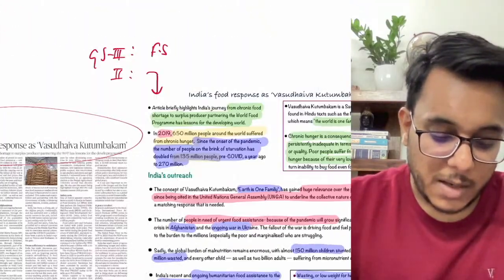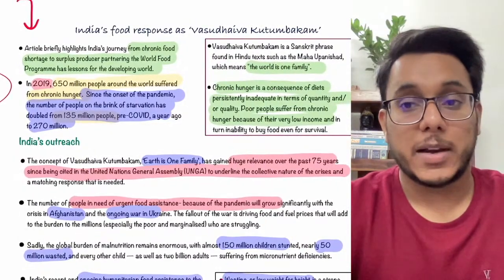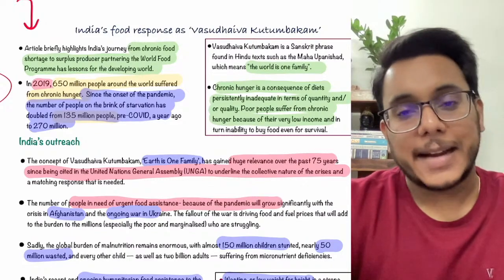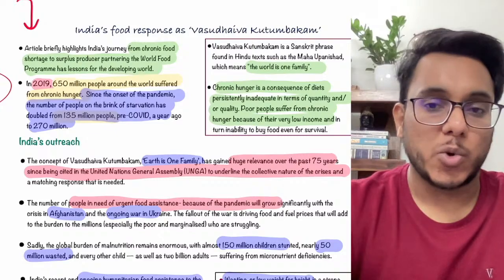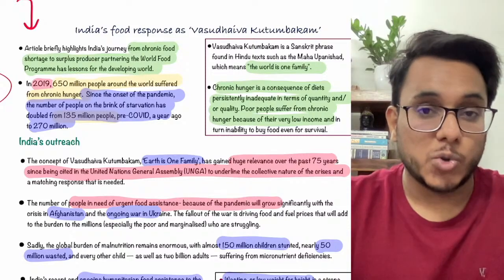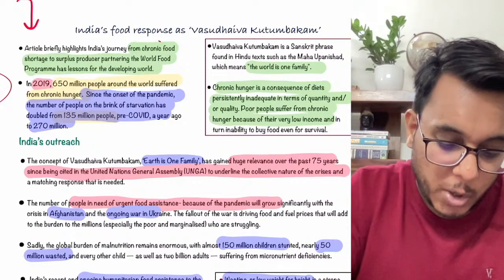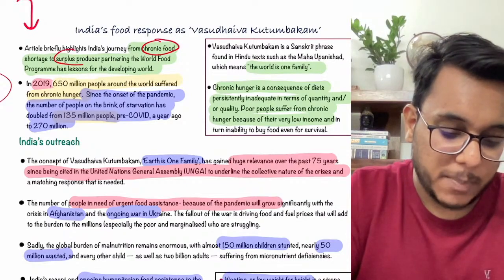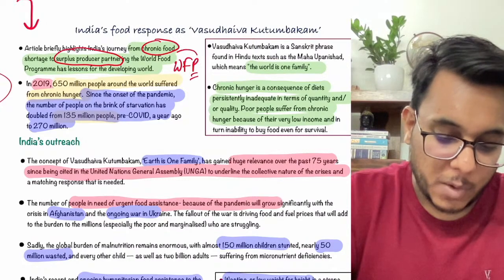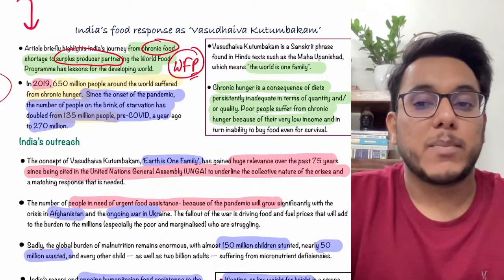Now, basically, guys, the article says, if you have read about post-independence Indian history, that in the 1960s there was a chronic food shortage going on in India. We were dependent on America, and we used to procure food from America under the PL 480 scheme. So from this chronic food shortage, we have today become a surplus producer. Today we are partnering with the World Food Program, and through it we are providing support to many countries.